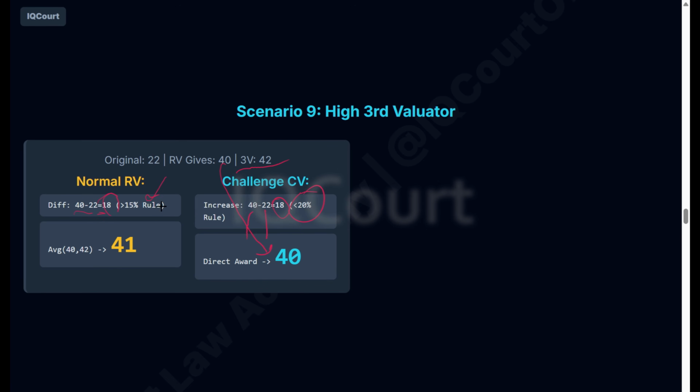So the 15% rule will apply. They will do the average of these two. 40 plus 42, how much? 82 marks. 82 divided by 2, 41 marks. It's a pass.